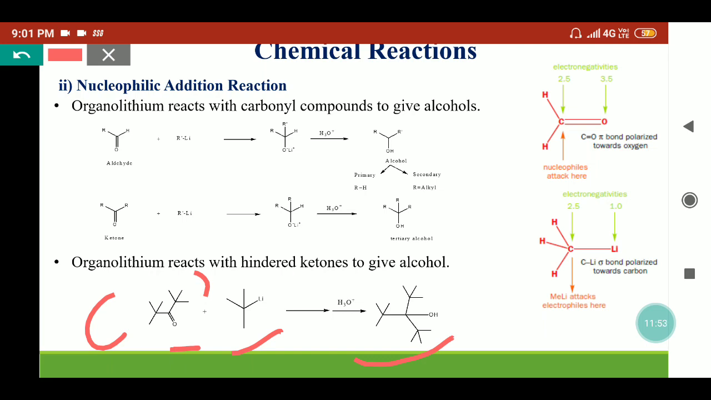Alkyl magnesium halides cannot react in this manner with hindered ketones. So it is a benefit of the organolithium reagents towards the hindered ketone. And they have high reactivity even in comparison to the alkyl magnesium halides.